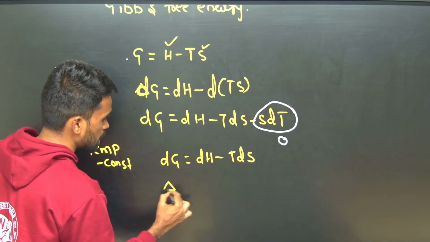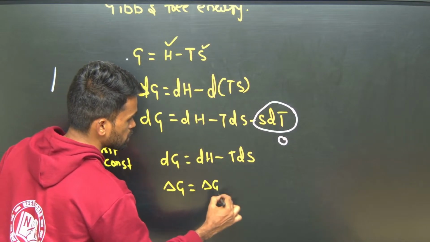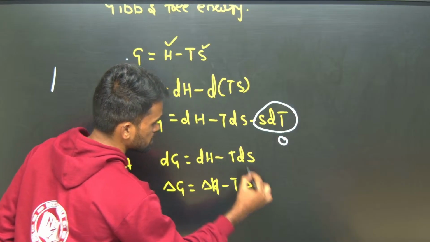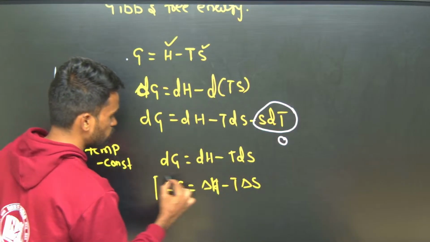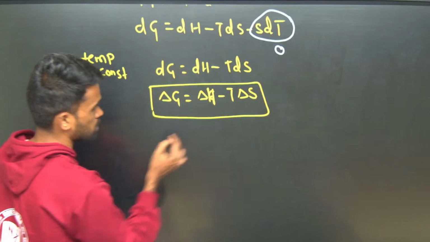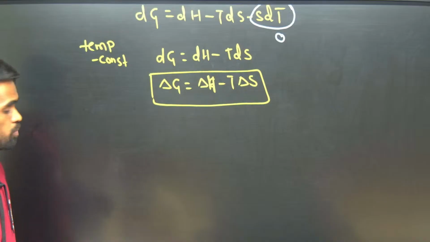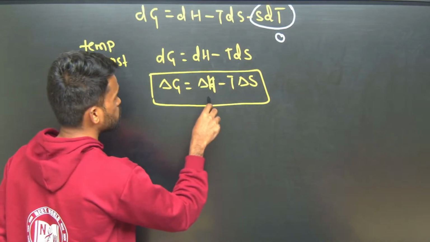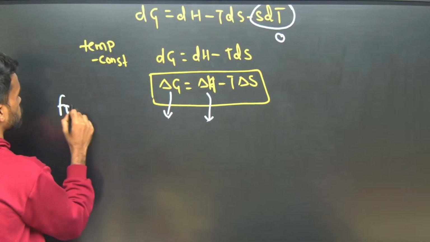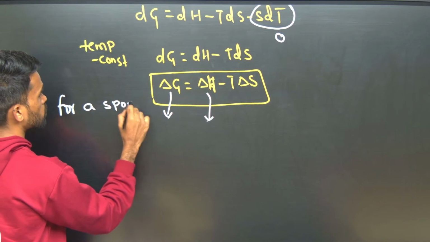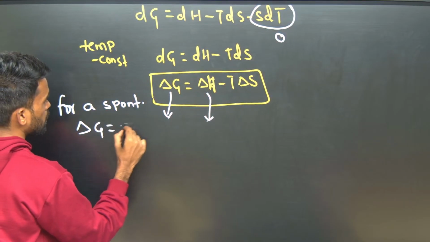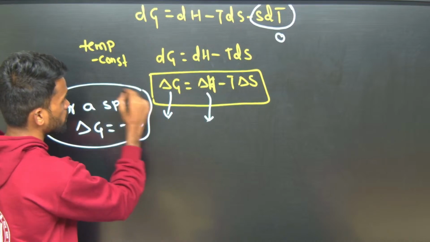Or I can say delta G equals delta H minus T delta S. Okay, so this is a formula that will be used for expressing or predicting the spontaneity of a process. For a spontaneous process, delta G must be negative. What I am saying is, delta G has to be negative.